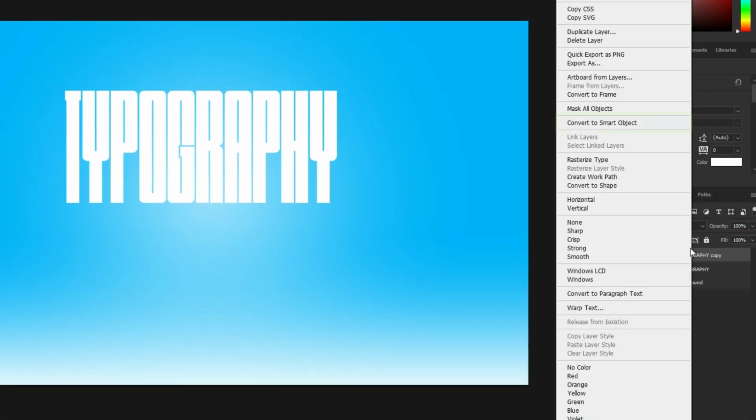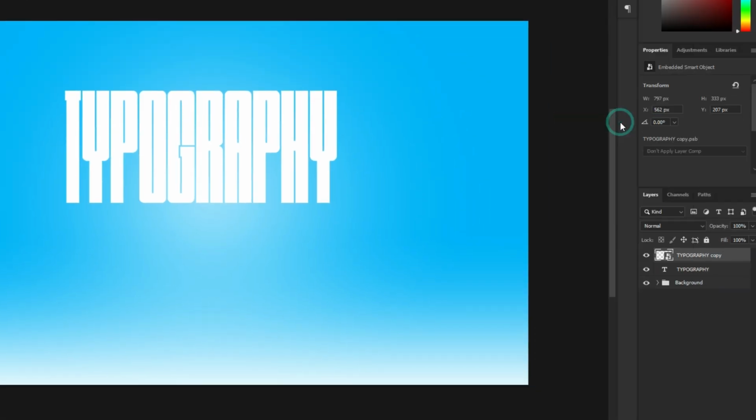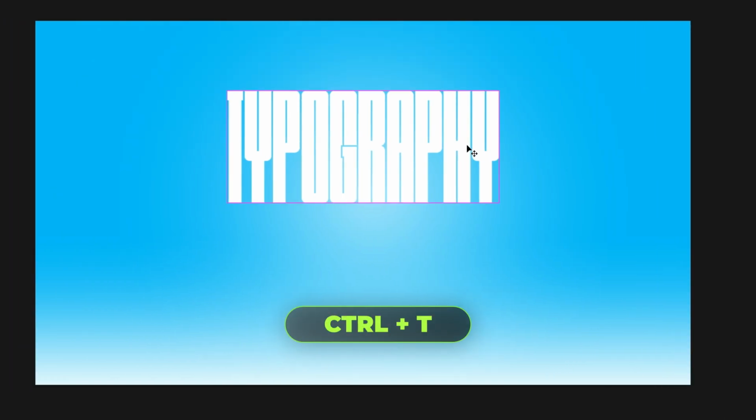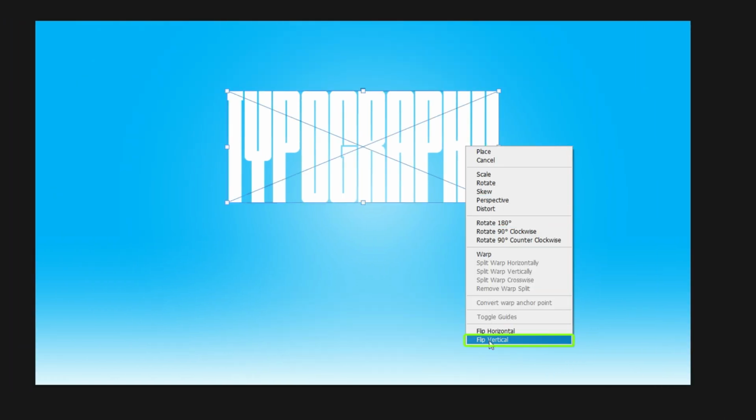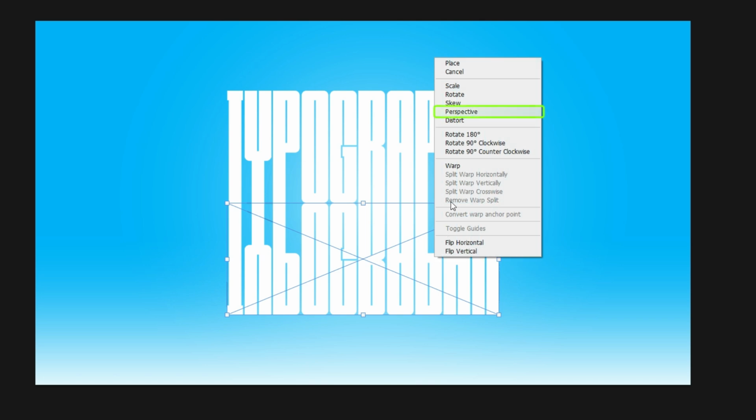Right-click and convert to Smart Object. Press Ctrl T to transform. Right-click and choose Flip Vertical. Drag it below the first text. Right-click and choose Perspective. Extend this point like this.